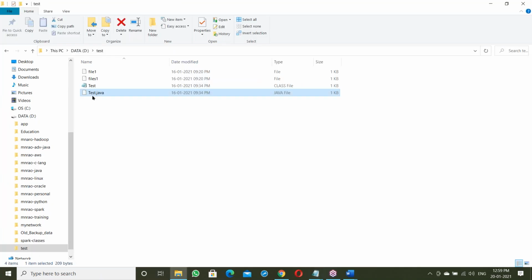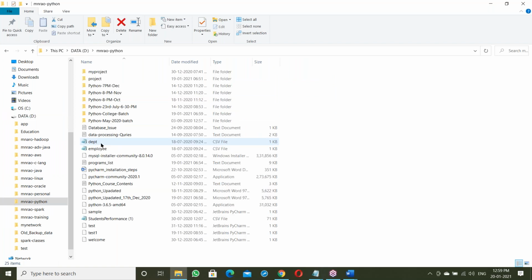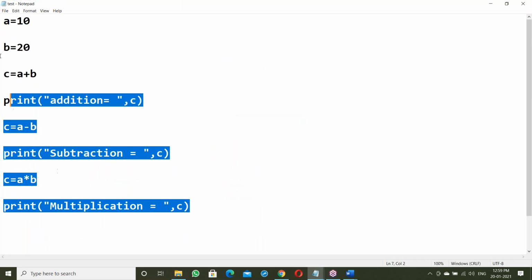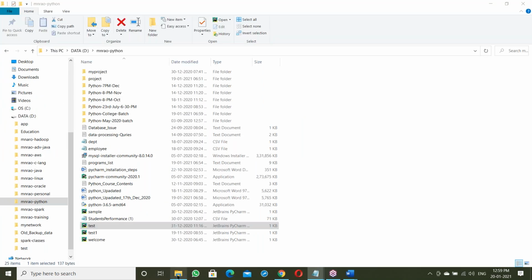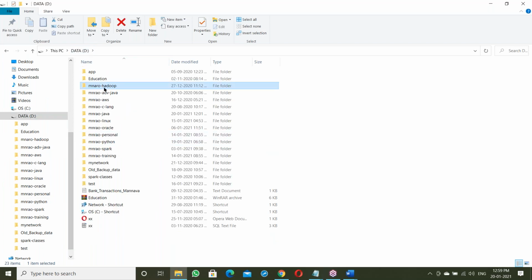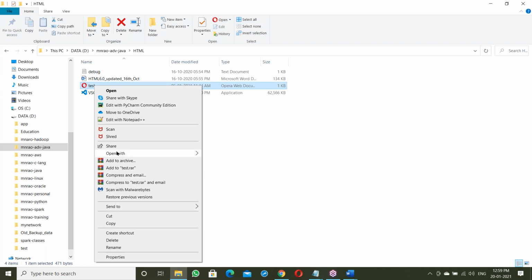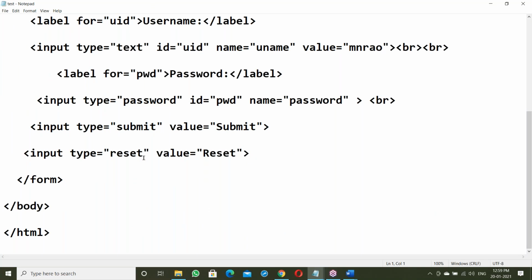Python programs and HTML codes also look like English language.